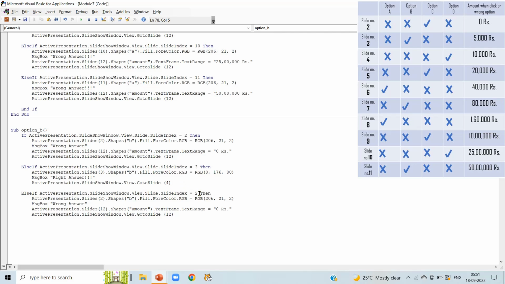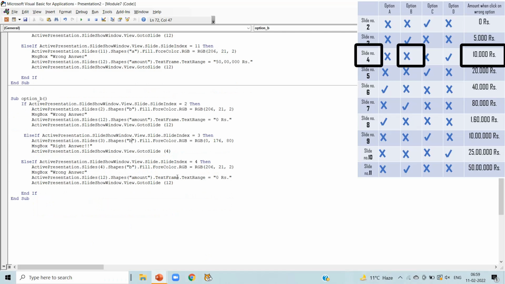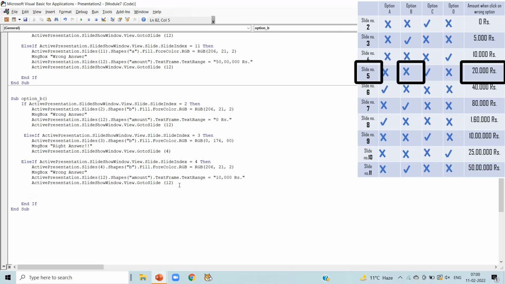And we are talking about slide number 4. To change it to slide number 4, in the second line also change it to slide number 4. The amount when we click on wrong option is 10,000 rupees here. We have to take care of shapes also, as we are talking about shape B or option B. So don't forget to change shapes from A to B.